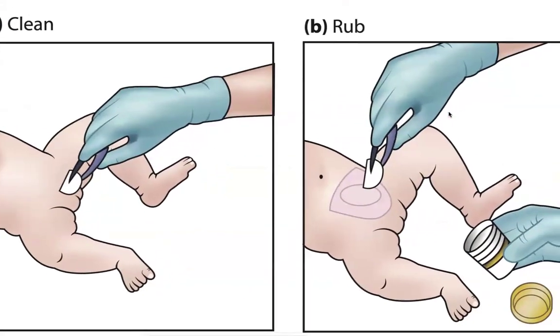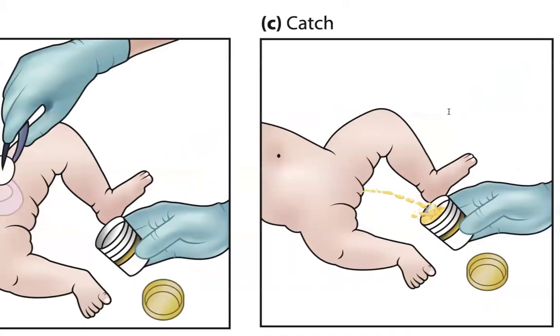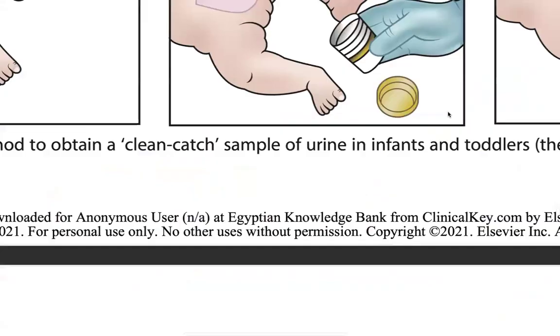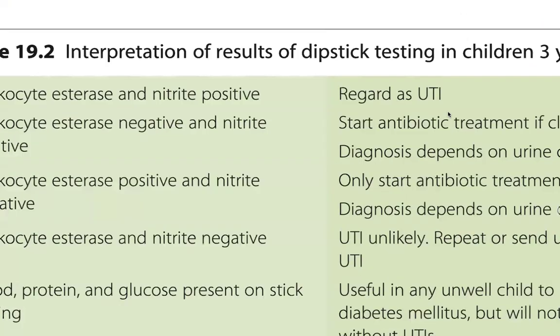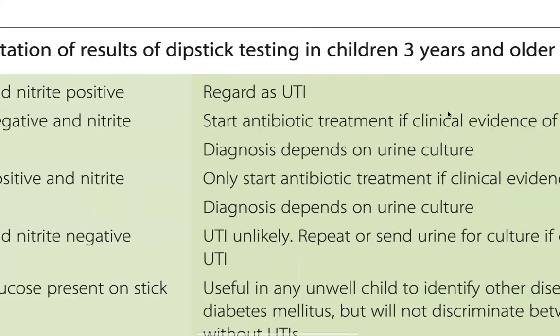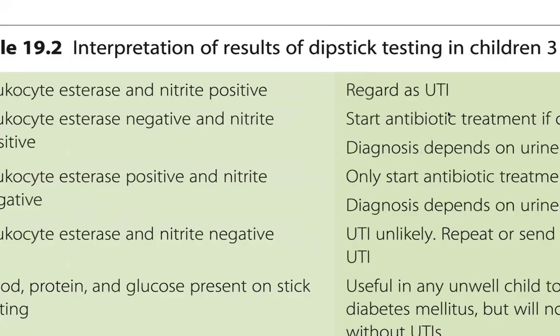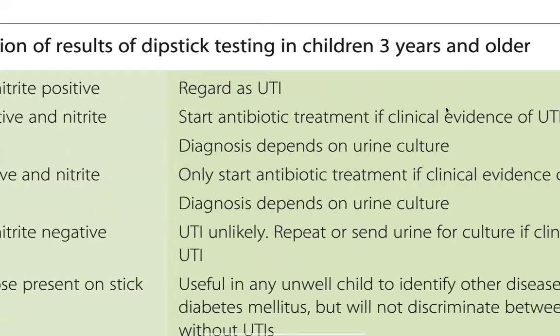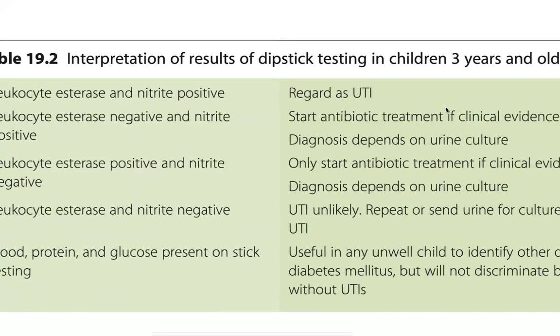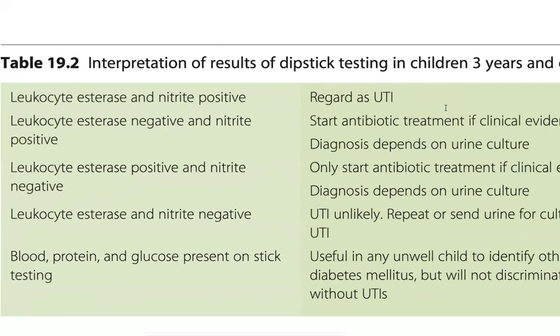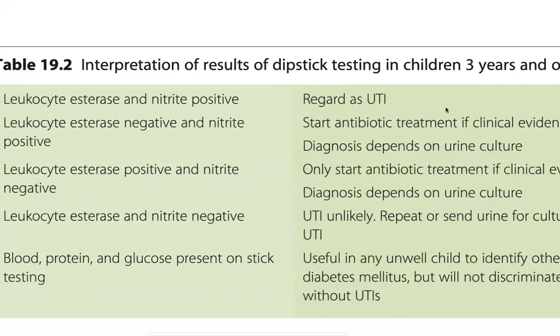This is also discussed in the paper on diagnosis, and in the flowchart, where UTI is diagnosed with the help of a urine culture.